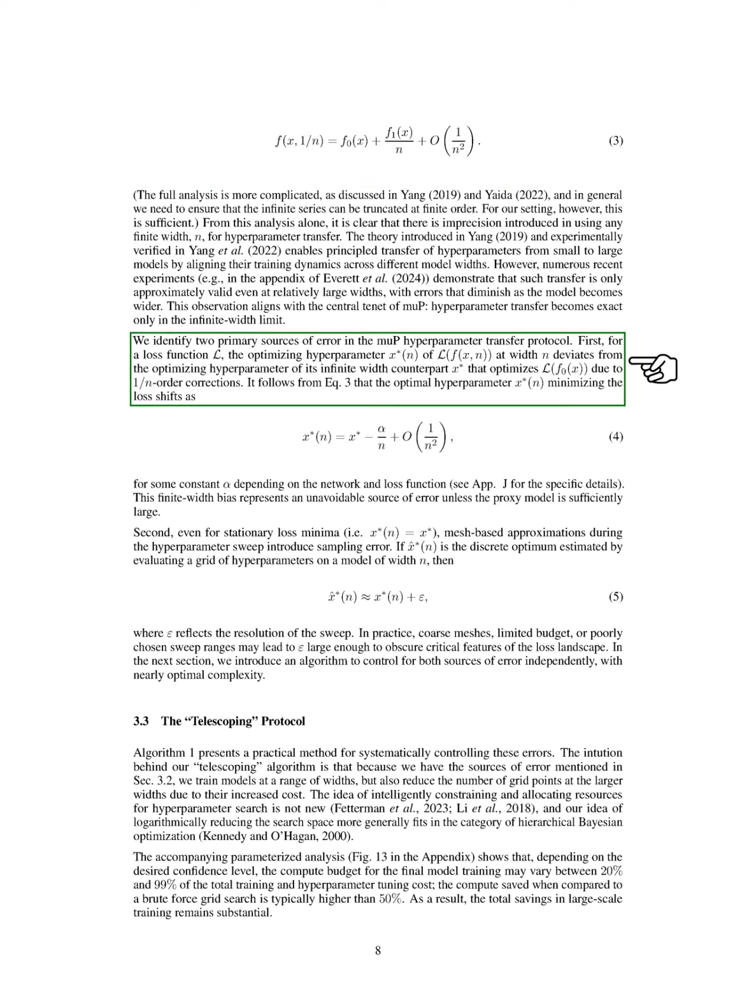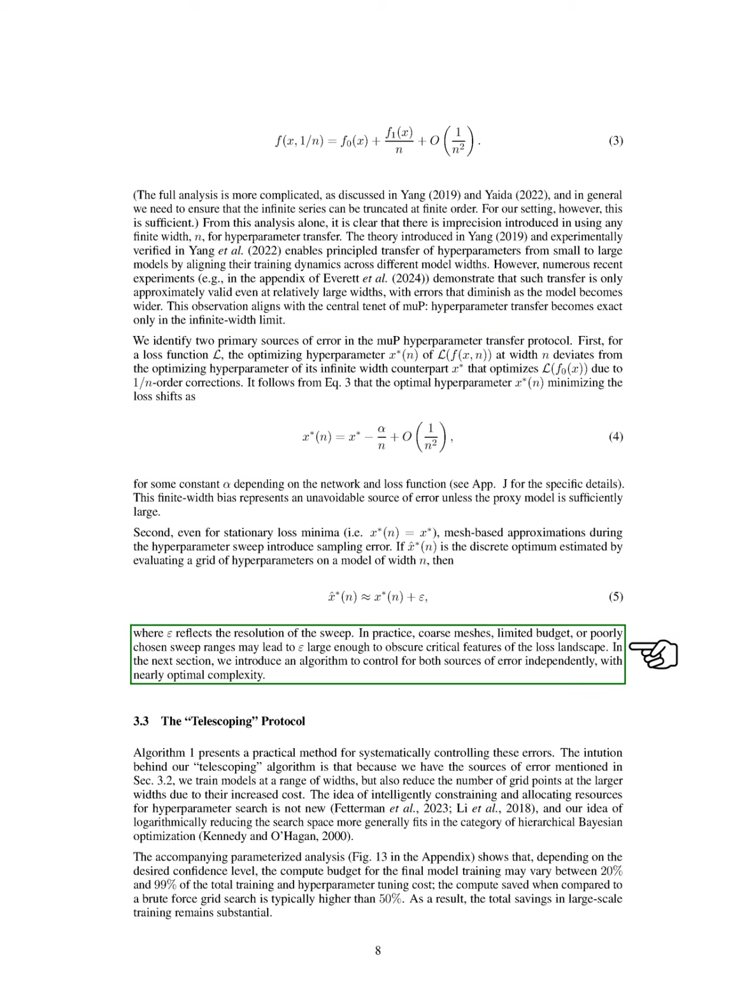We identify two main sources of error in the MUP transfer process. First, the optimal hyperparameter for a given loss function at a finite width differs from that of its infinite width counterpart due to corrections. This finite width bias is an unavoidable error unless the proxy model is sufficiently large. Second, when we estimate the optimal hyperparameters using a grid search, we can introduce sampling errors, especially if the grid is coarse or poorly chosen. In the next section, we will introduce an algorithm to address both sources of error effectively.